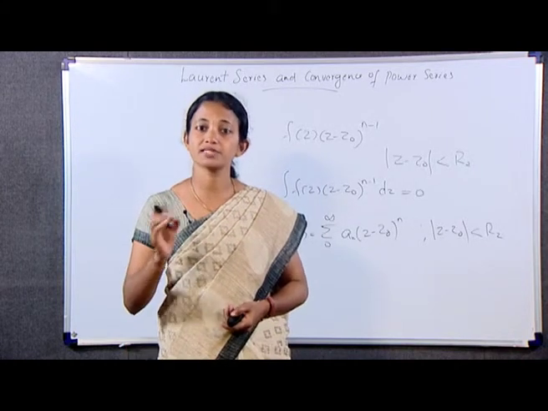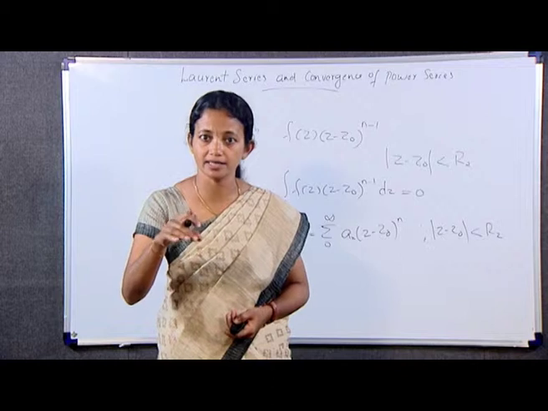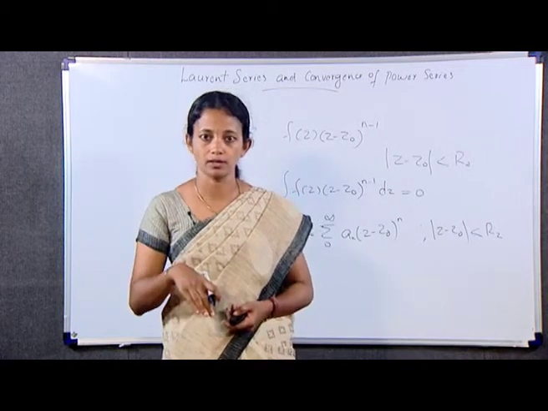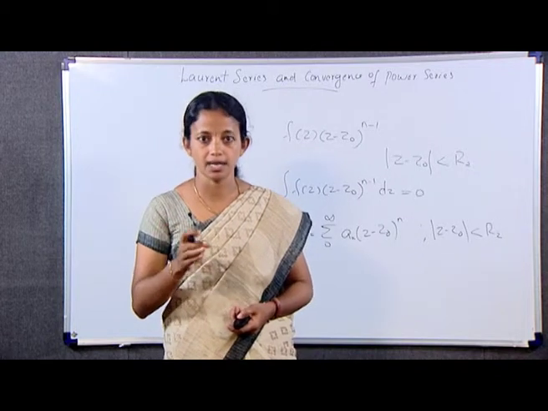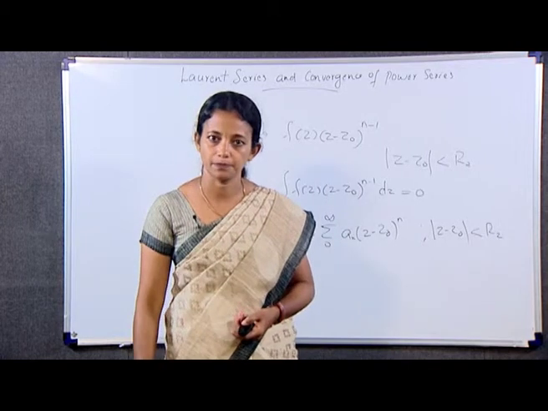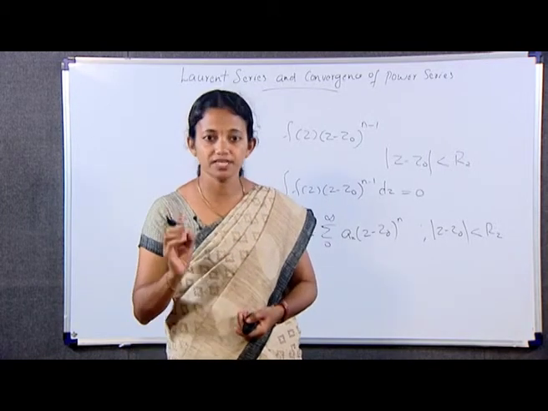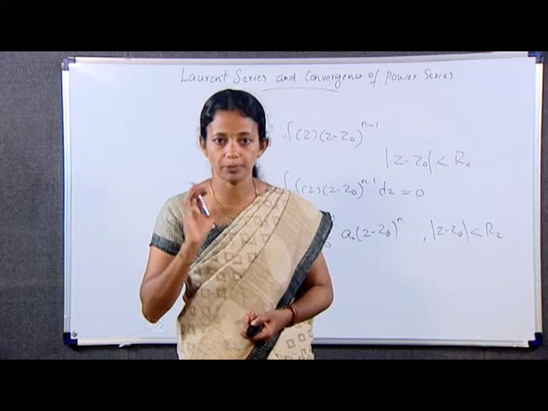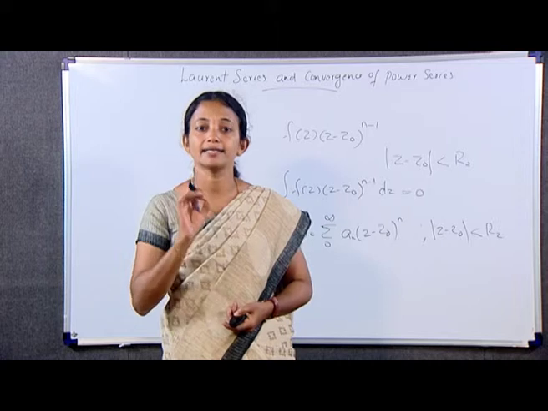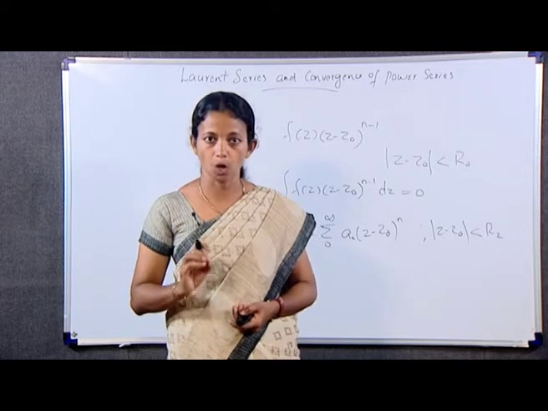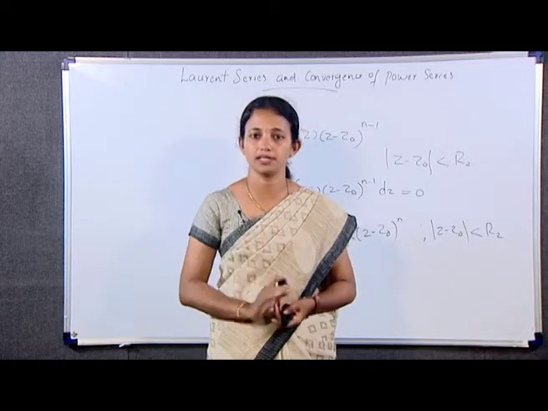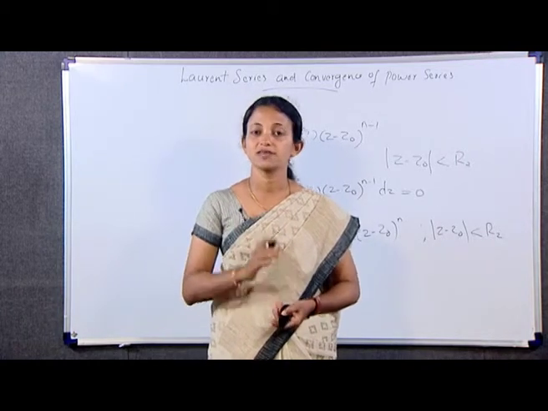Similarly, if f is analytic at each point in the finite plane exterior to the circle mod z minus z naught equal to R1, the condition of validity is R1 less than mod z minus z naught less than infinity. Observe that if f is analytic everywhere in the finite plane except at z naught, series 1 is valid at each point of analyticity, or when 0 less than mod z minus z naught less than infinity. Next we have some examples.